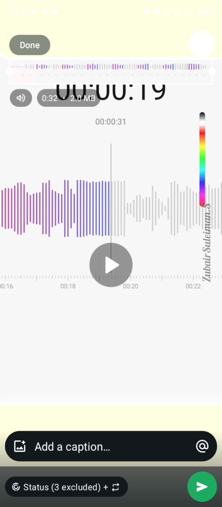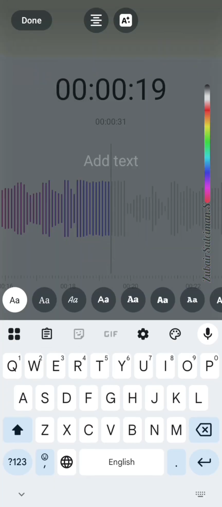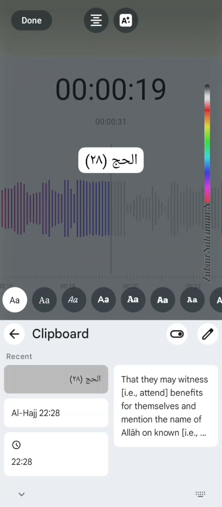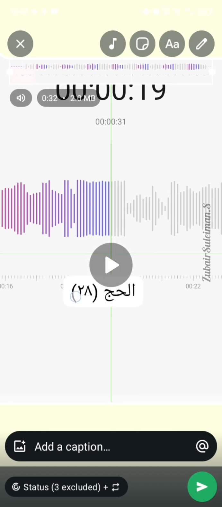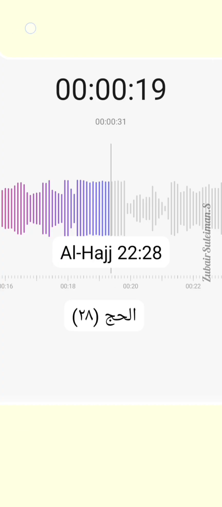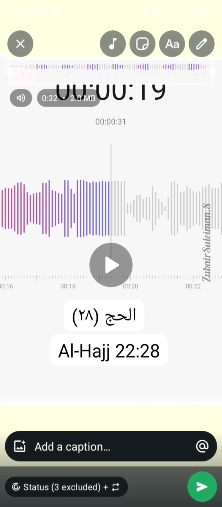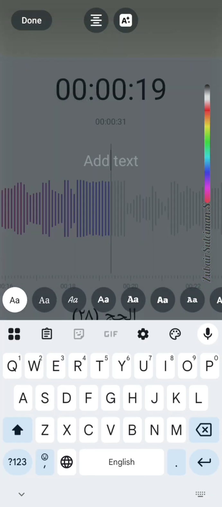So now I will be adding a text to it. That will be the surah and then the reciter's name. So let's go with this. Can you shift it down like this? You can include the reciter's name as well.